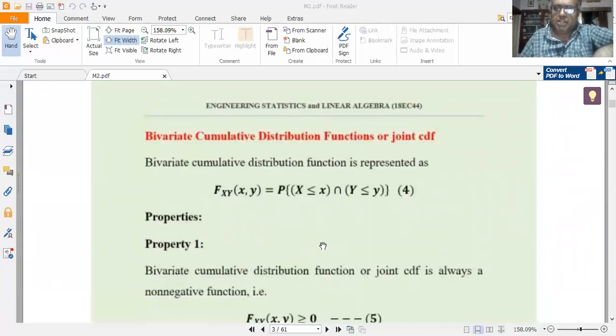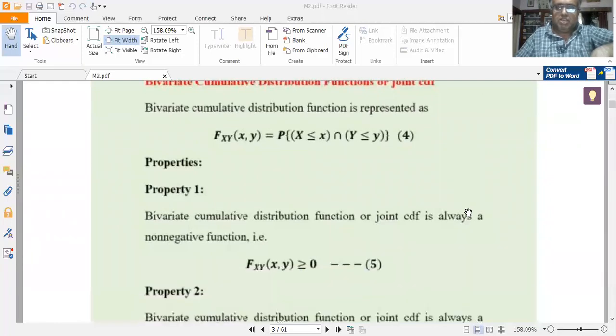Again, recapitulating the definition of the bivariate CDF. The bivariate CDF of two random variables capital X and capital Y is defined as F_XY(x, y) equal to the probability of capital X less than or equal to small x intersection capital Y less than or equal to small y. Call it equation 4. We shall have a very brief look at some of the properties of the bivariate or joint CDF.